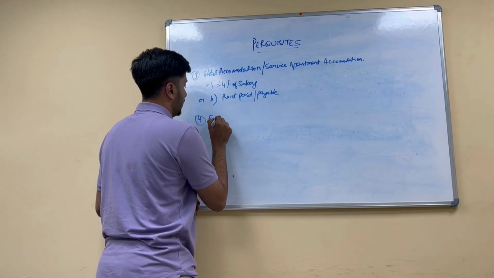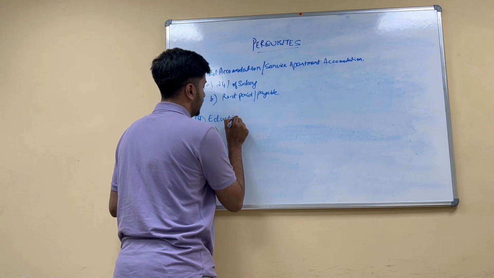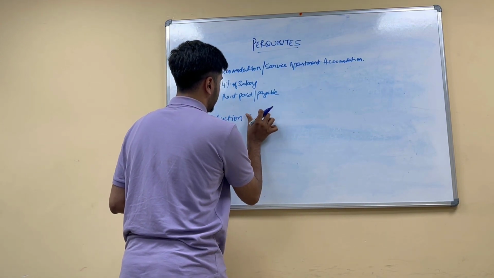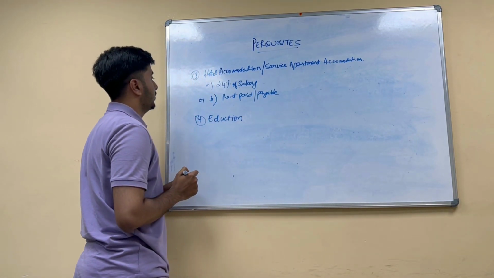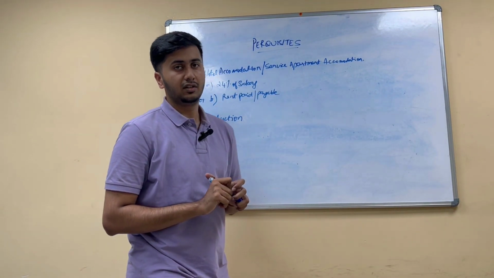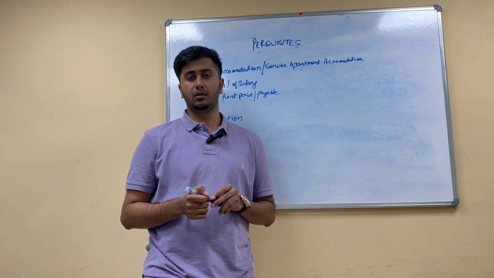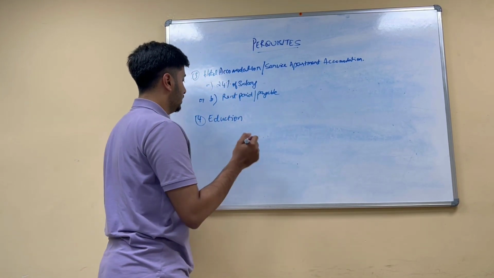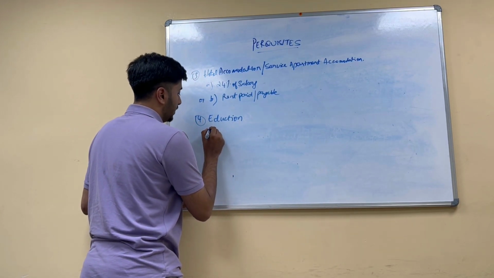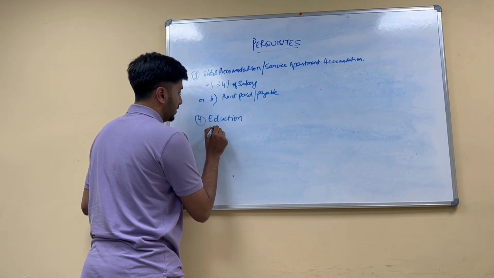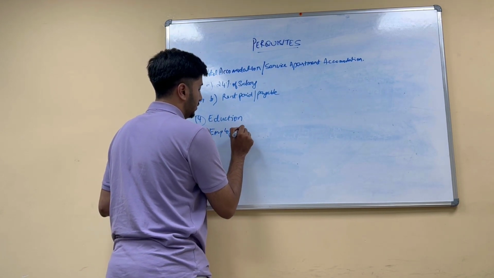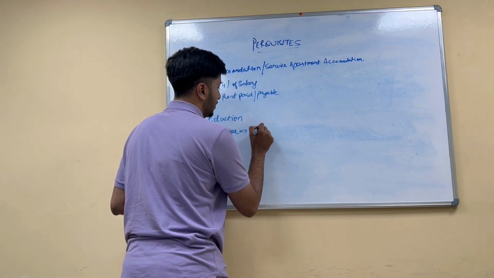The next one I would like to talk about is education. This is the education perquisite provided by the employer towards his employee. If such educational allowance is provided by the employer to his employee, then it is not considered as perk.